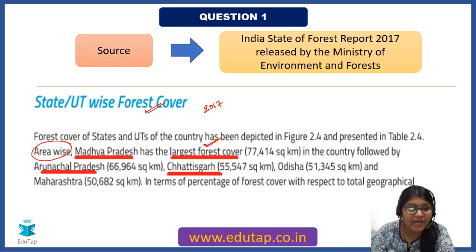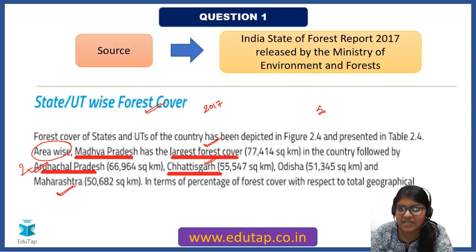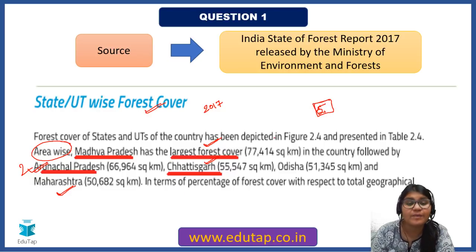It is followed by Arunachal Pradesh, the second number, and then Chhattisgarh, Odisha and Maharashtra. This is very important. The first 5 states we can memorize. You can see the names of the states here. You can pause this video, do it then and there, and then go ahead. Do not procrastinate it, keep it for some other day.